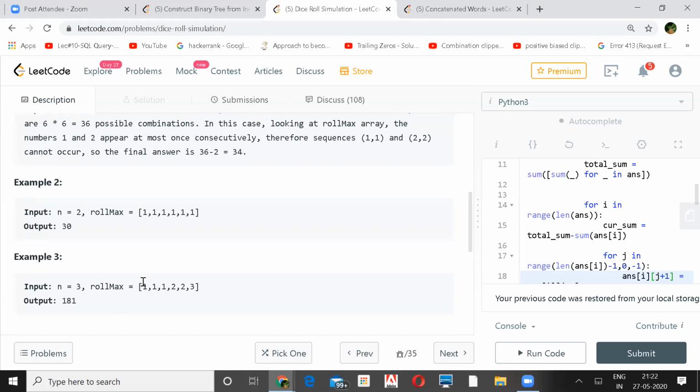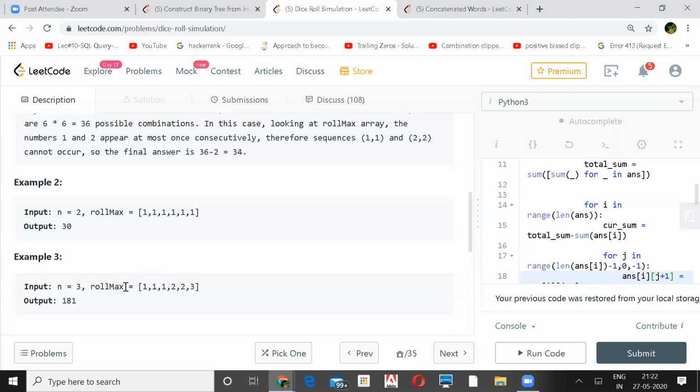And then 1 1, 2 2, 3 3. No, what? 36 into 6. Here 216, and so these three, all these three are not possible. Three cases from here, and again here, this is also not possible, this is also not possible.